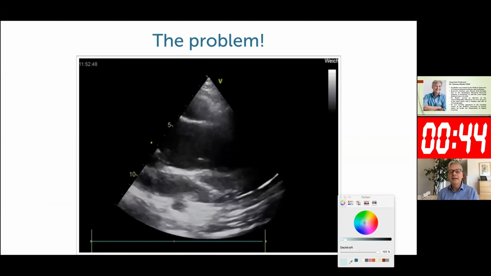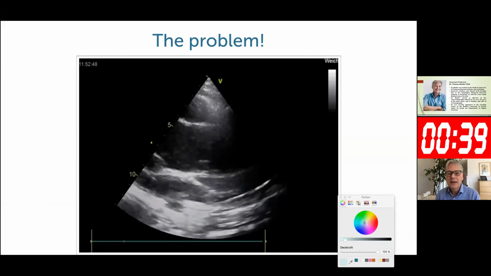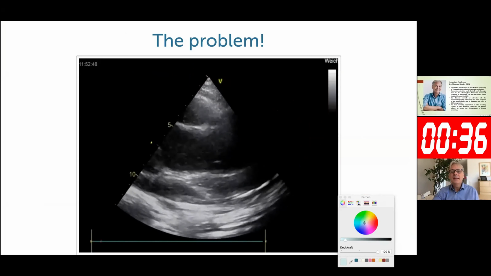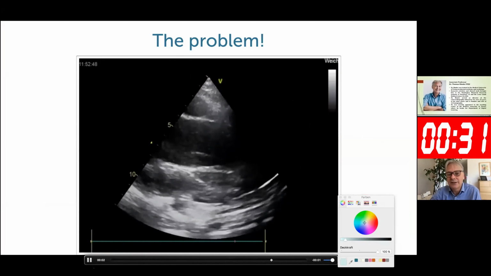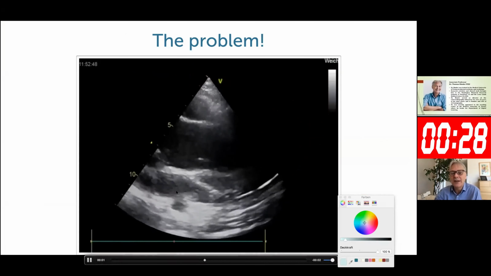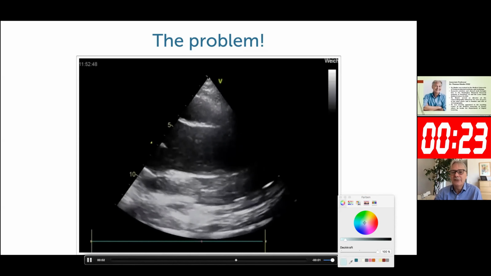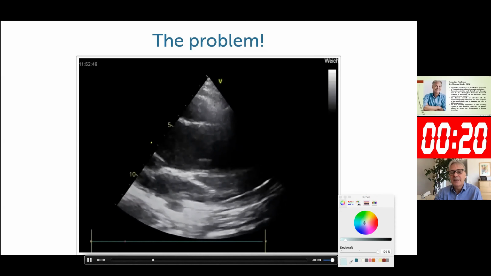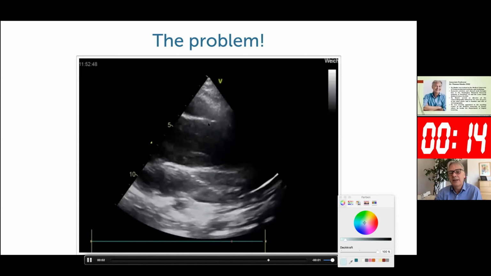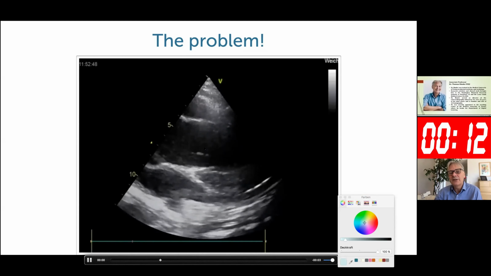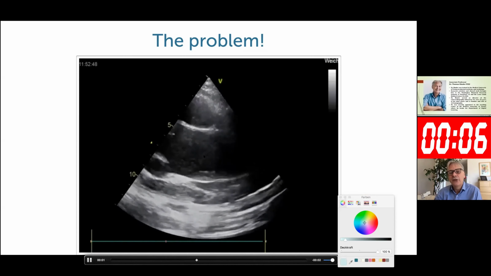Well, the problem is, and this is a study not of this patient, but a study I've seen so many times in a similar form in other patients, where you see something here in the ascending aorta, which appears as if it is a dissection membrane, but in reality it is not. This is a simple reverberation. The way you can tell it's a reverberation is that the distance from the tip of the transducer to this anterior part of the ascending aorta is pretty much the same as the distance from here to here. So it's an equivalent distance. There's a reverberation that repeats the echo of the anterior wall of the aorta further down here.